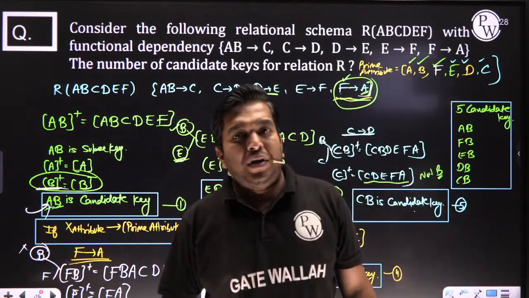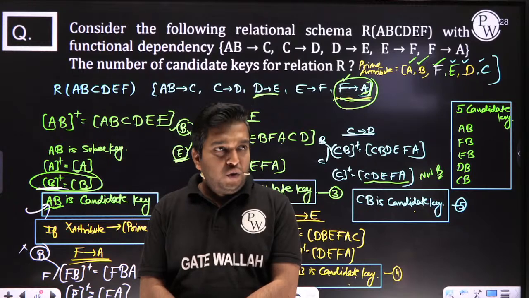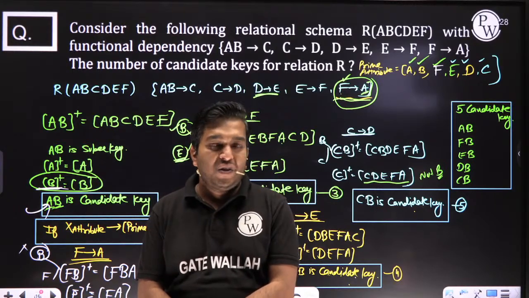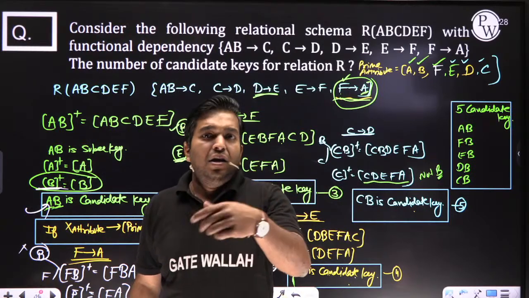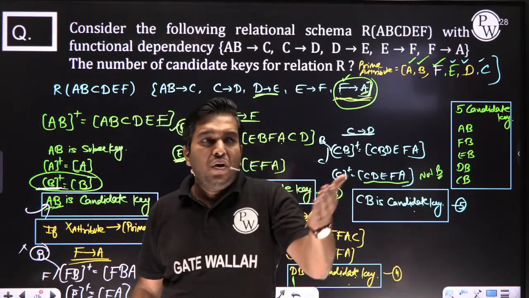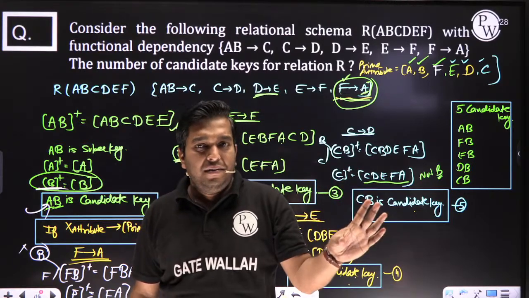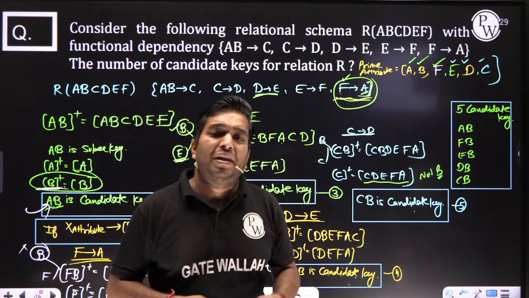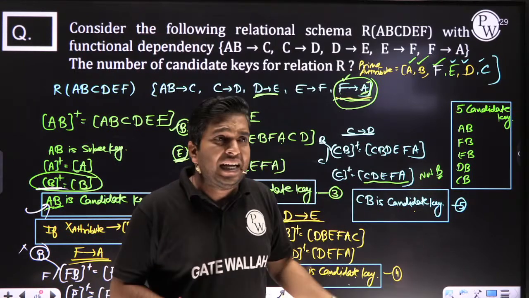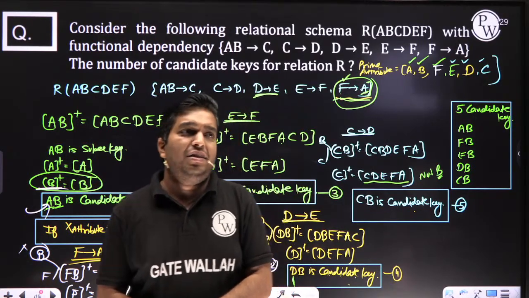How can we choose a primary key? The DBA, the database administrator, chooses these things. The database administrator chooses, but they give a simple candidate key, numeric type like account number or roll number. There are some rules, but it is chosen by the DBA. But what is the main point? Most students think the primary key is important. The primary key you get only from the candidate key. Candidate key is very important, my dear. Clear?